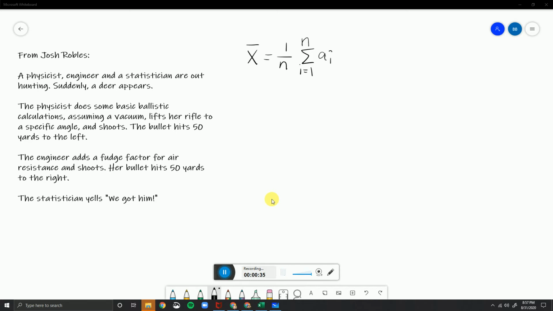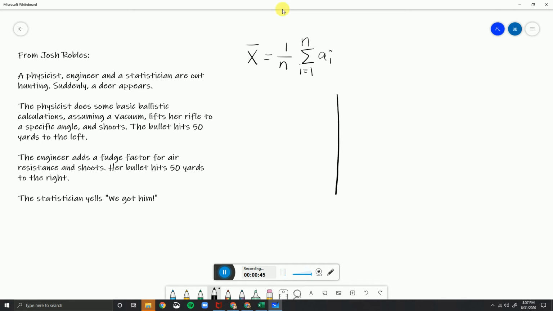All right, now let's explain why that was hilarious. Okay, so this is an argument of means. It's a joke for the average. So let's assume that we're on a normal graph, just an XY plane. Here's Y, here's X, and let's put our deer there.